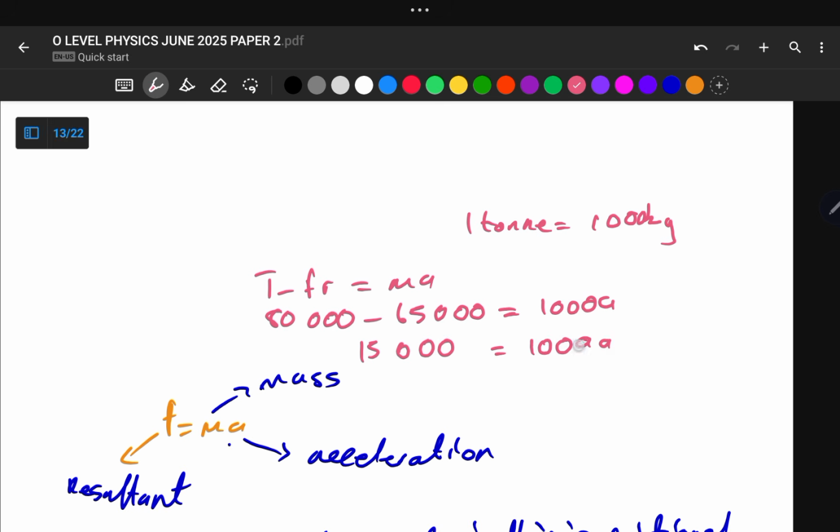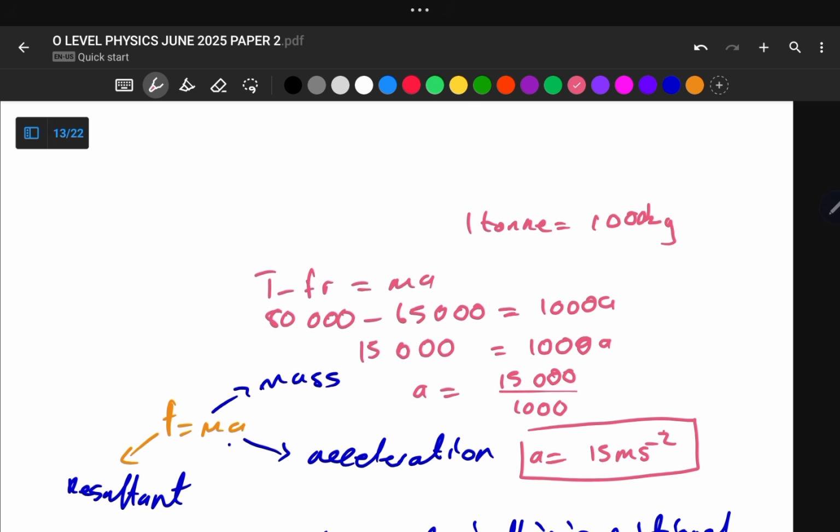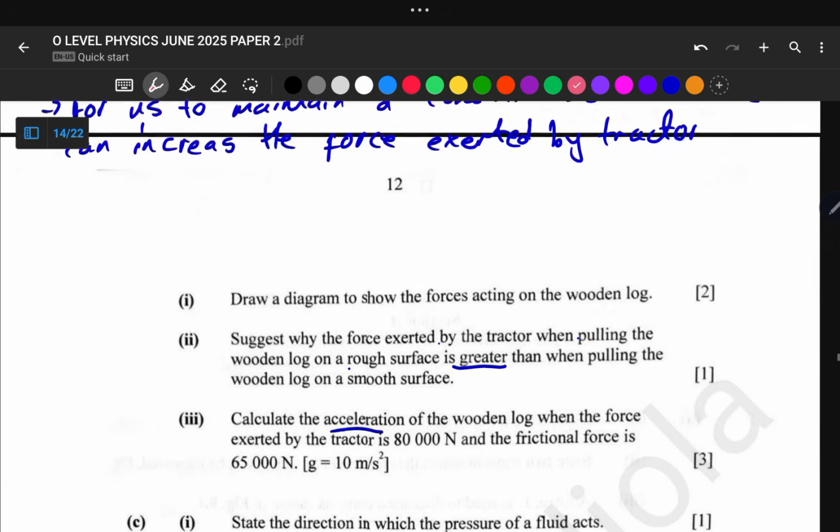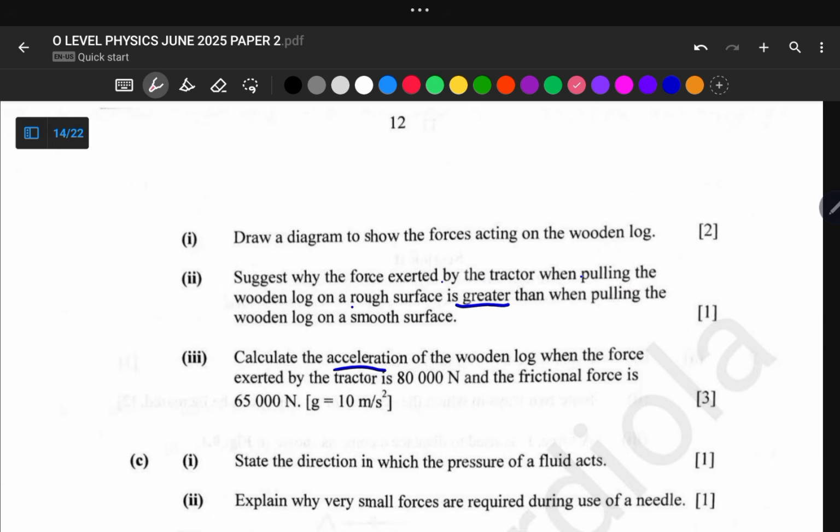So let us divide both sides by 1000 for us to find the value of acceleration. So acceleration is equal to 15,000 divided by 1000, which is equal to 15 meters per second squared. So this is our acceleration for item 3 of number 9b.